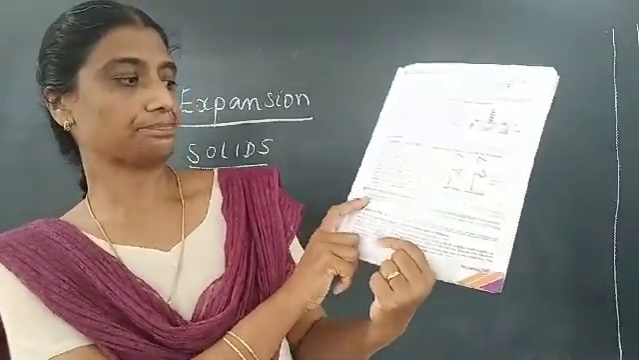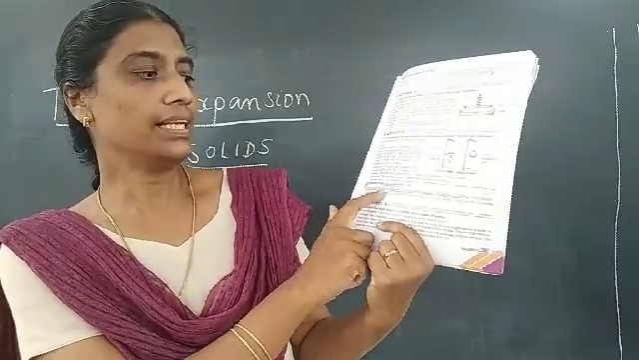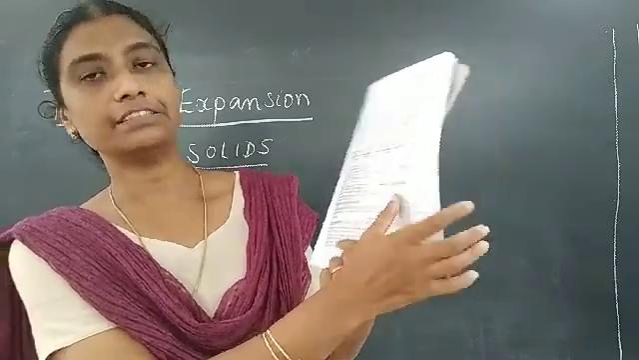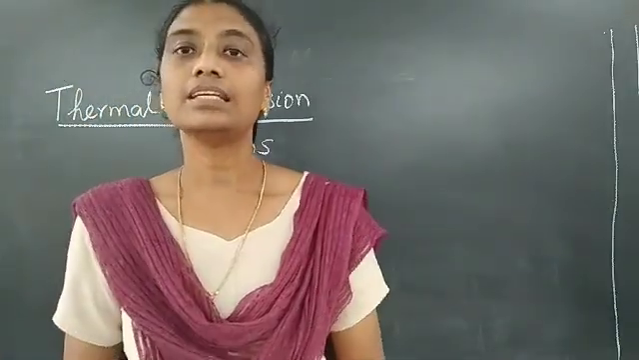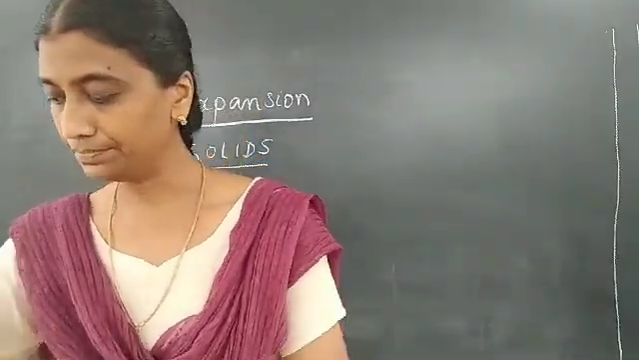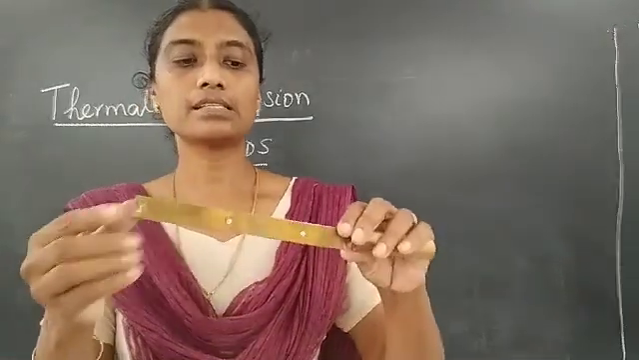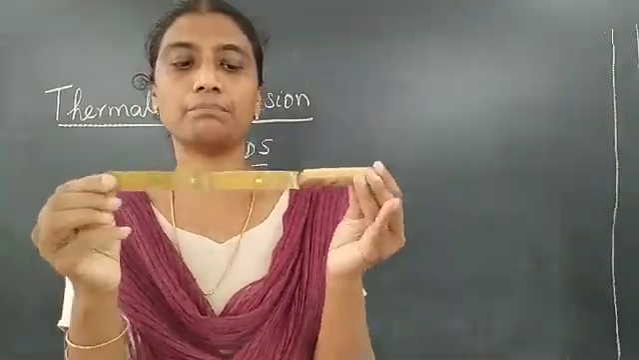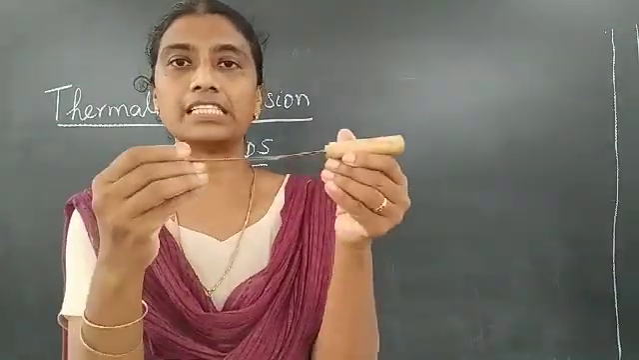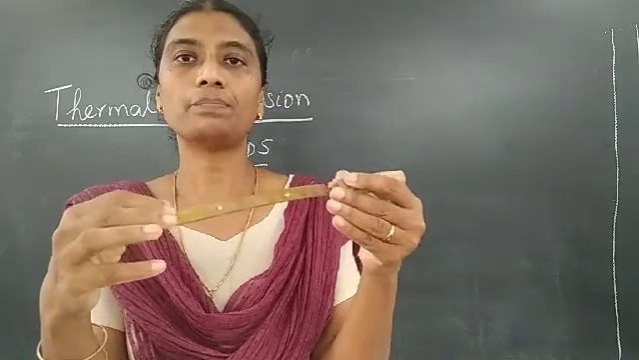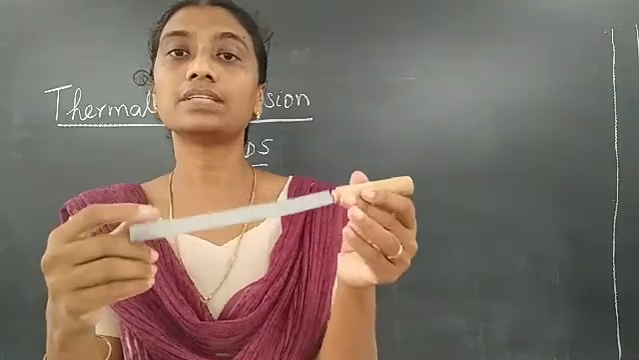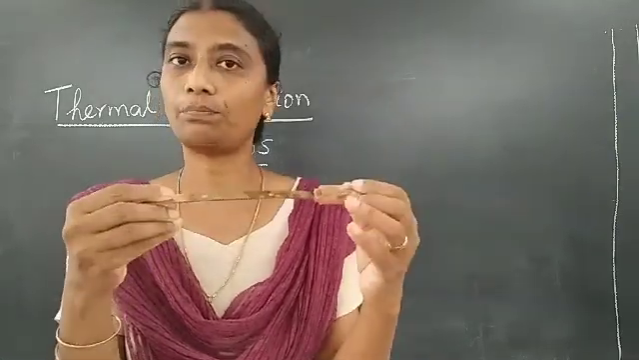And the third one is this one. When equal lengths of different solids are heated equally, they expand differently. For example, this is called a bimetallic strip. Bimetallic strip means this is a strip made of two metals. Okay, one side is copper, other side is iron. This is iron and this is copper.